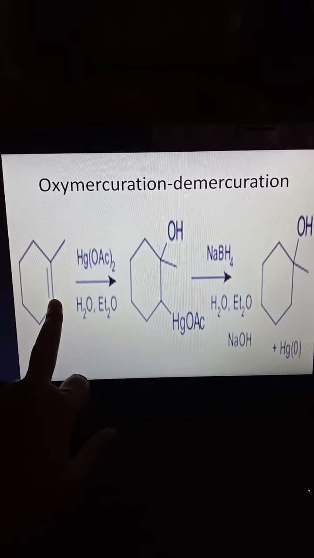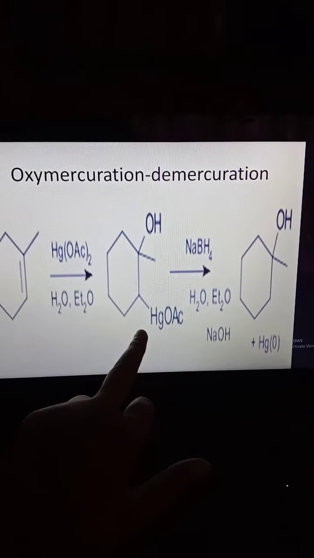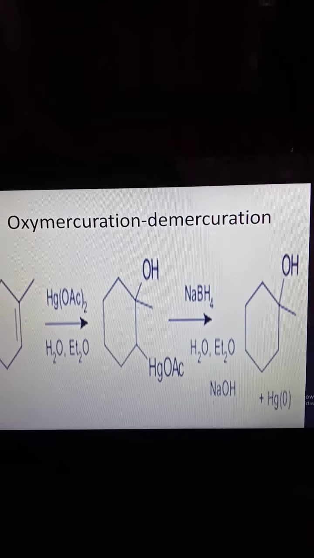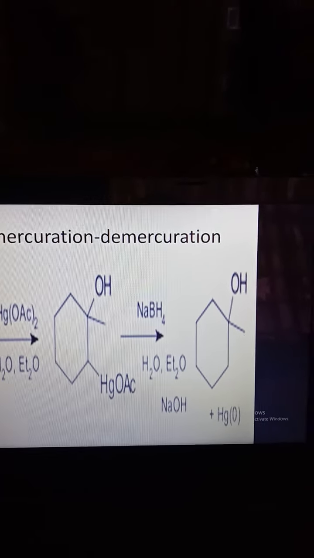We can add both types. One carbon has the OH group, the other carbon has HgOAc. Then it further undergoes sodium borohydride, NaBH4, a strong reducing agent, in the presence of water and Et2O, forming an alcohol, a cyclic alcohol.